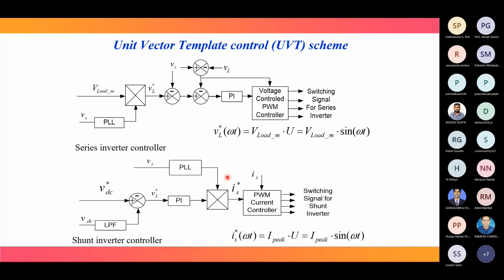This source current reference is compared with the actual source current and passes through the PWM current controller for switching signal generation of the shunt inverter.